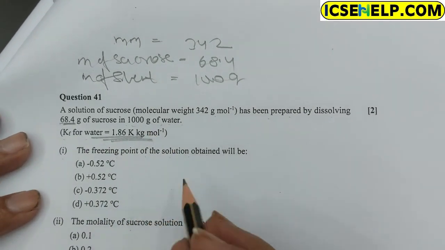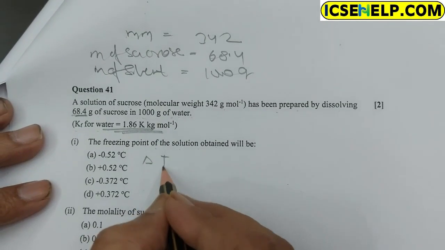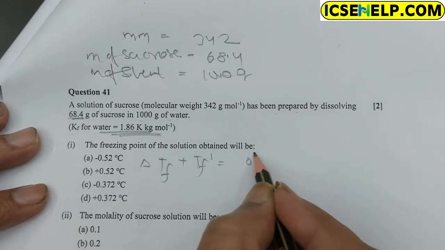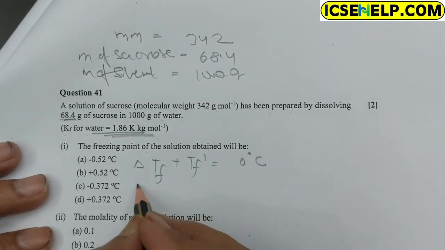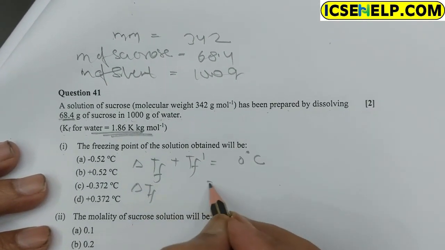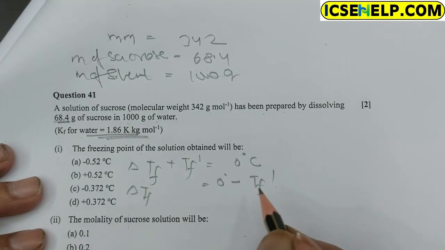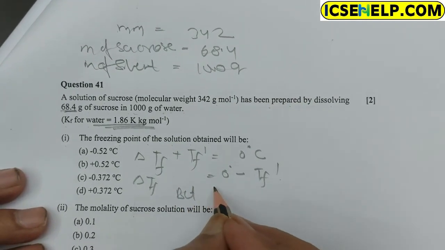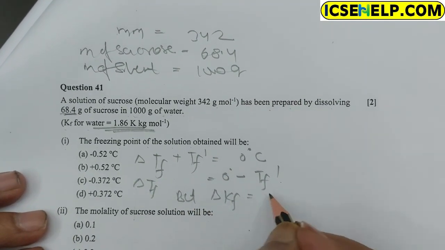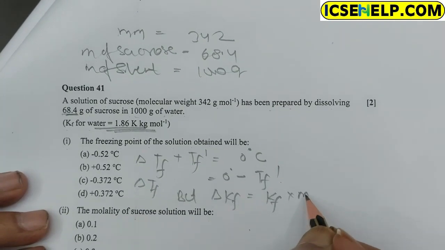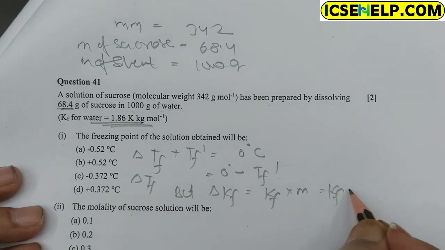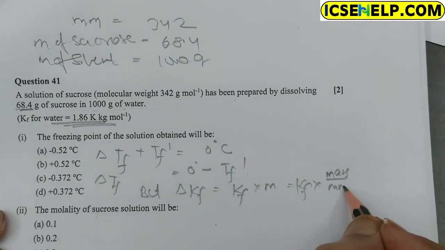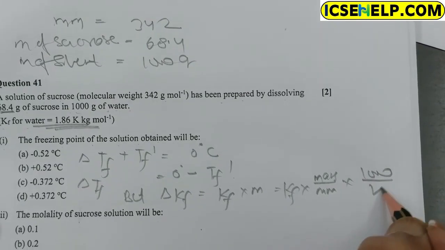So delta Tf plus Tf1 is equal to 0 degree, and delta Tf is equal to 0 minus Tf1, but delta Tf is equal to Kf into molality. Molality means mass upon molecular mass into 1000 upon the mass of solvent.